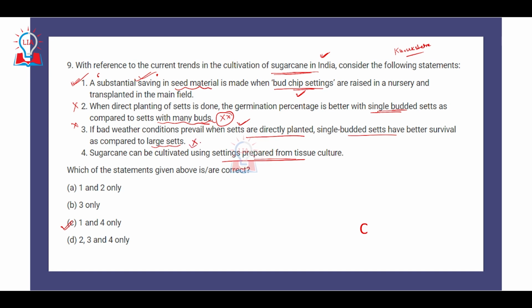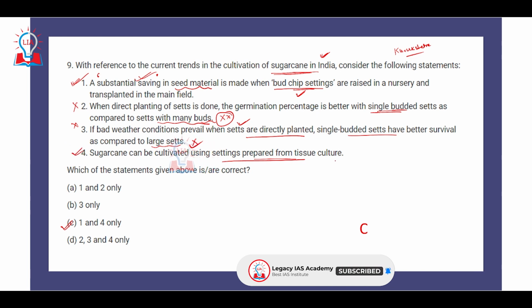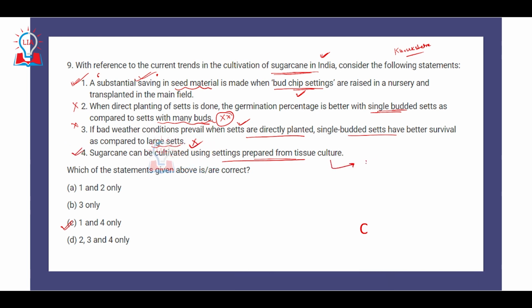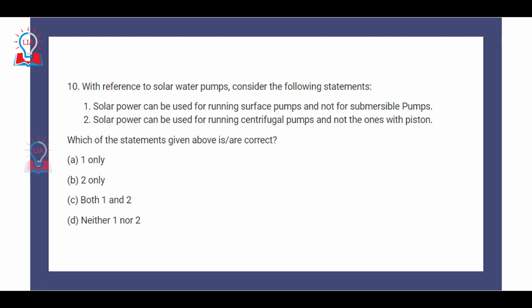This is incorrect. Again, the larger sets have higher probability of surviving. And fourth is, sugarcane can be cultivated using seedlings prepared from tissue culture. This is absolutely correct. This is given in the NCERTs as well. If you look at the crop chapter of the class 10th NCERT, this line has been mentioned. So the correct option is C, 1 and 4 only.